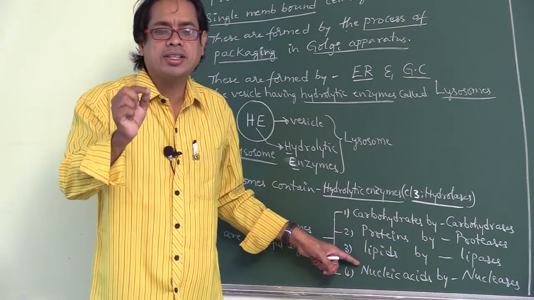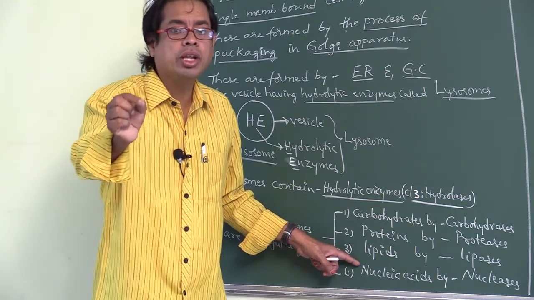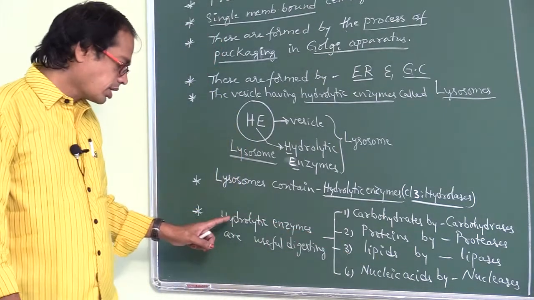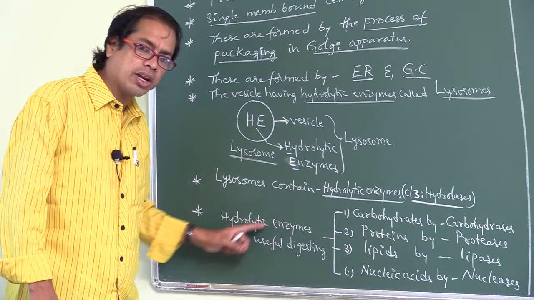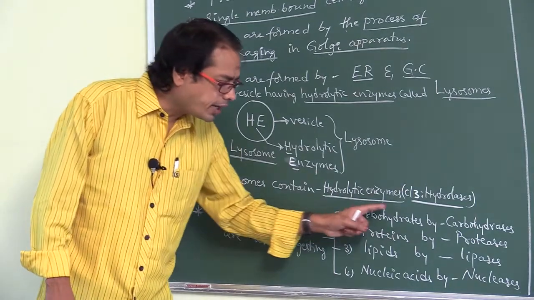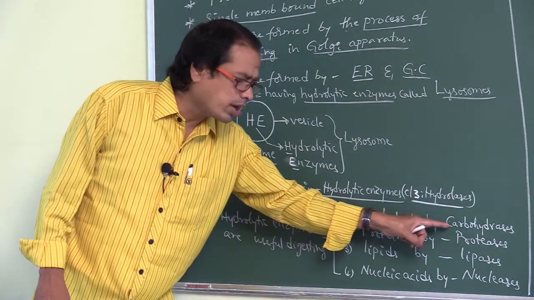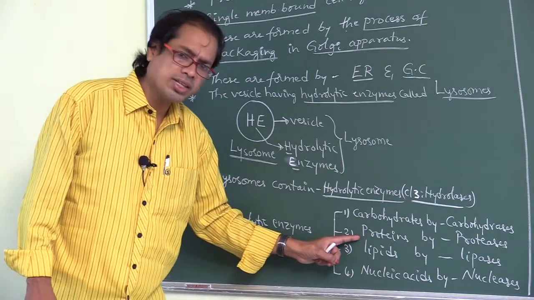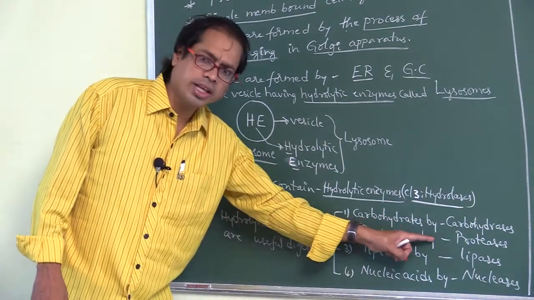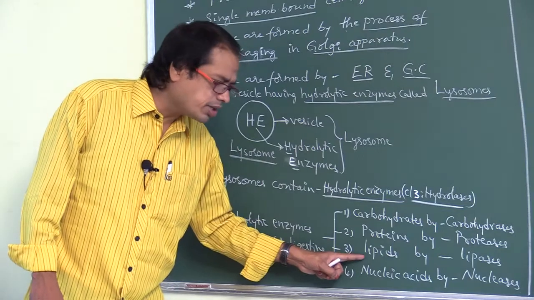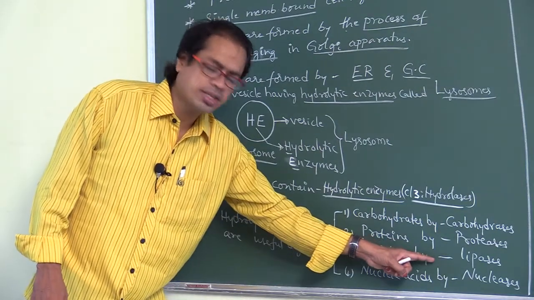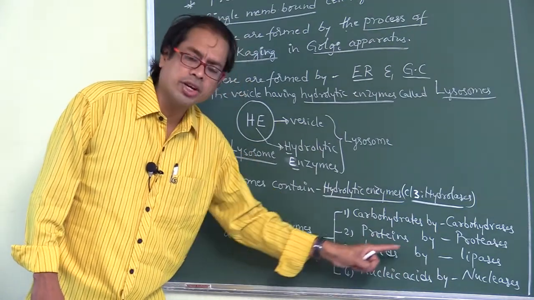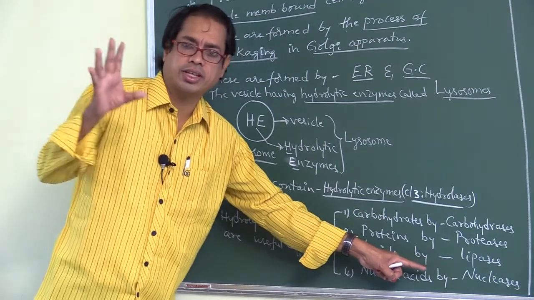And nucleic acids are digested by nucleases.